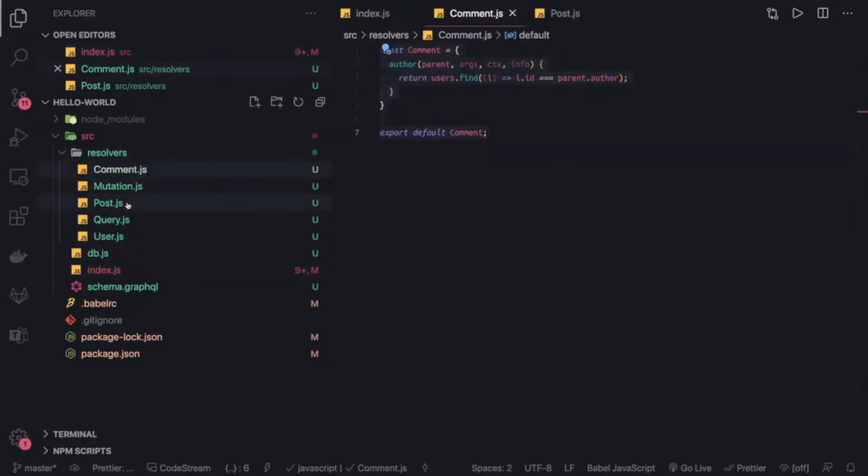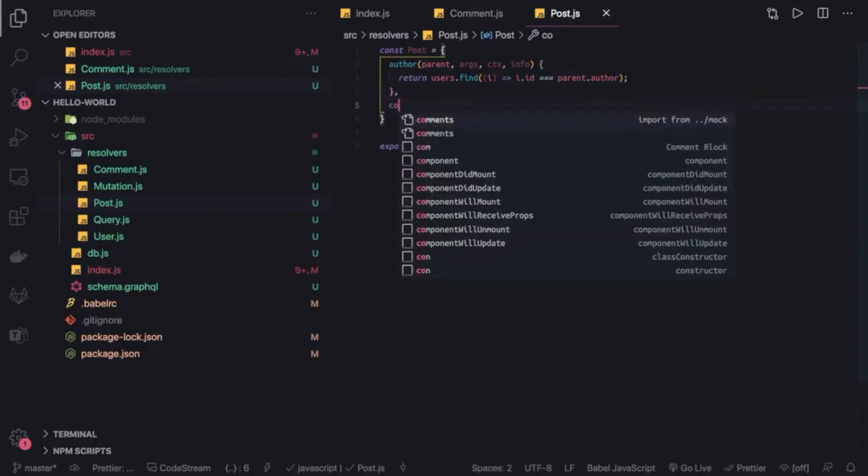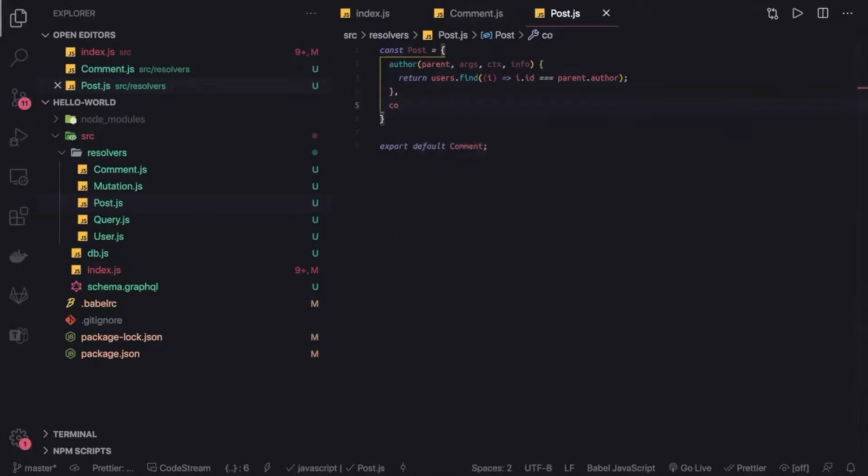This is comments. Similarly we have posts. Here we can also have a comment. There is one more, comments, which is doing nothing but returning a comment for a particular post, right? It is also taking a look at the same data.